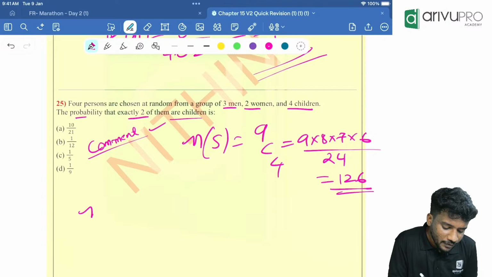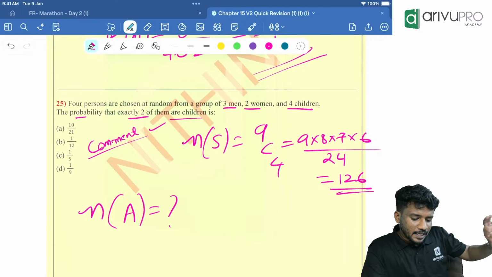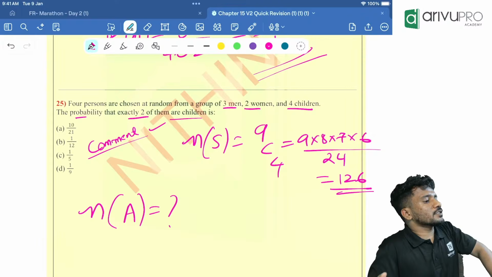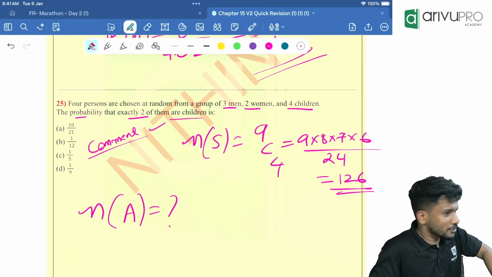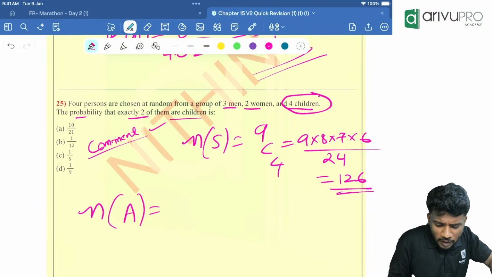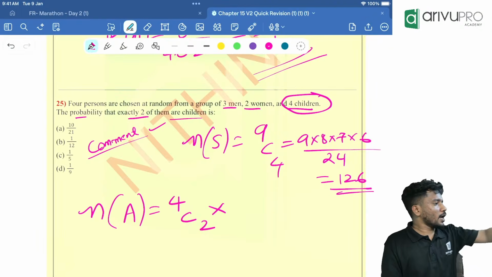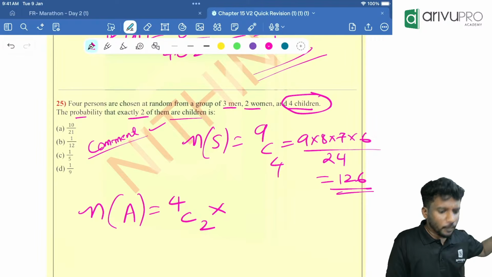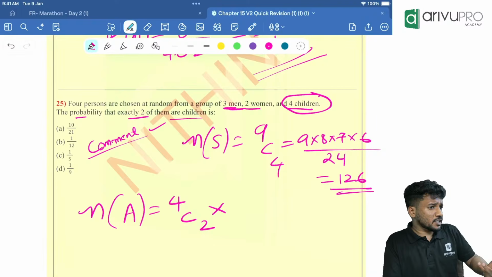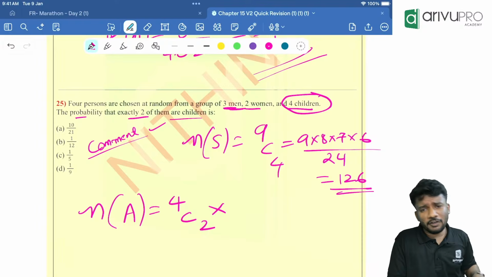Now N of A is a question mark. You should tell me N of A is how much? Probability that exactly 2 of them are children means 2 should be children no matter what, correct? So, from 4 children I am choosing 2 children, and 2 are already children. Then, how many are remaining people? 4 are children, from that I chose 2. Then how many are remaining? Is 7 remaining or 5 remaining?